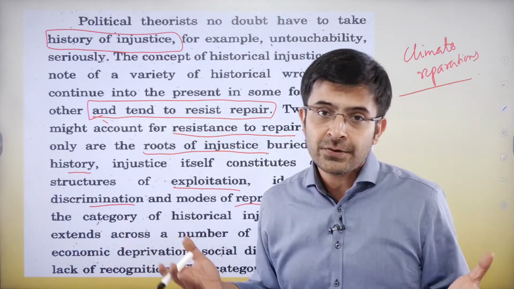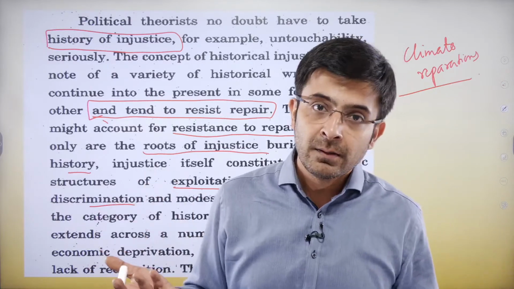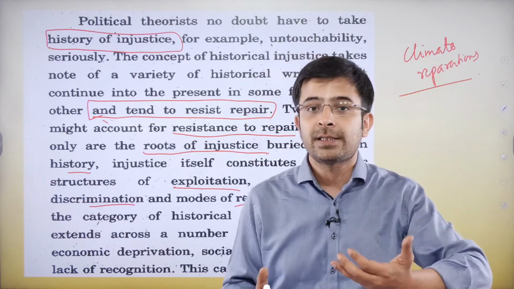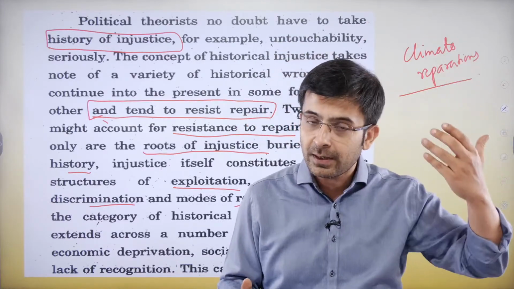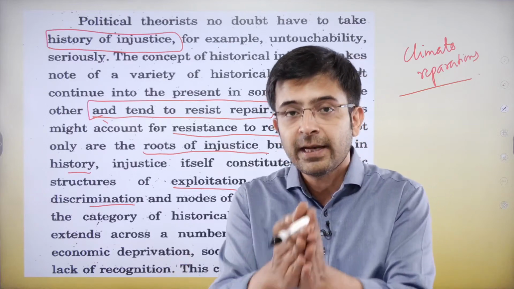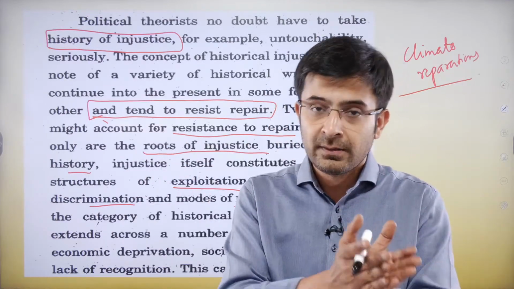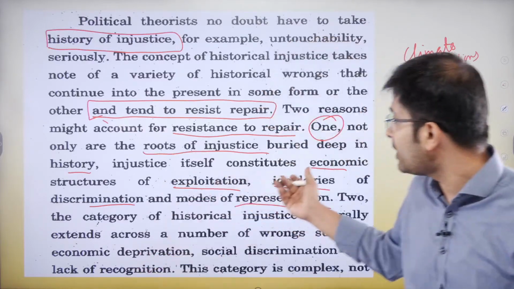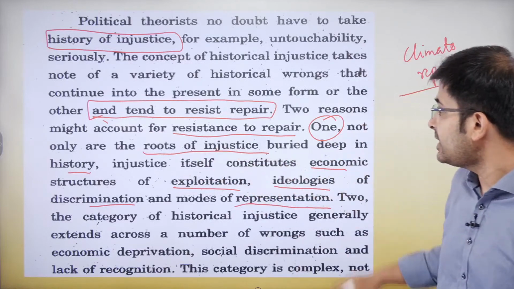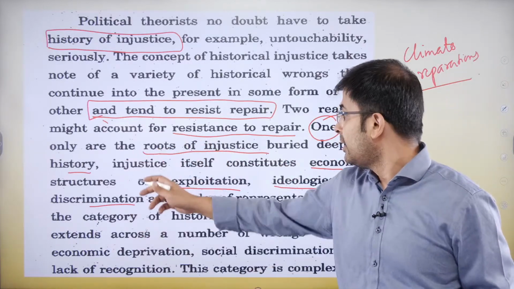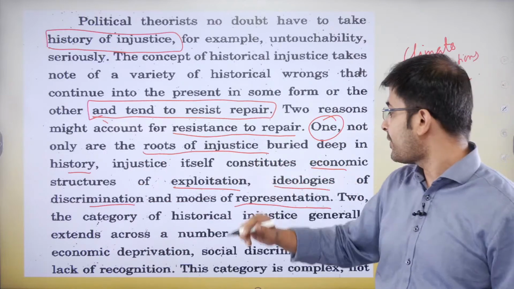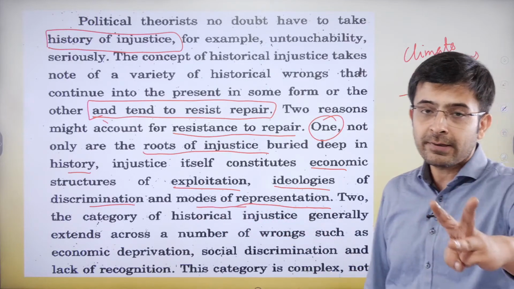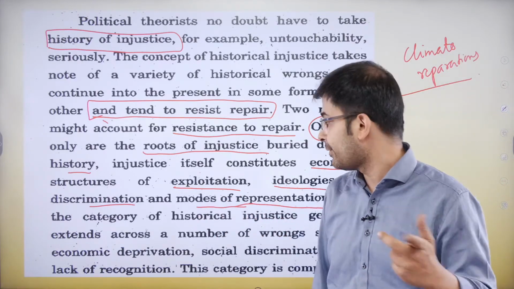You look at the United Nations structure, you don't have a permanent member from, say, Africa. Asia only has one member. So what is this? This is a historical injustice. Something that should have been addressed earlier has not been addressed yet, and there are various facets to it, not just the economic. There is a social facet to it. There is an environmental facet to it. So this is what the author is saying, that the roots of injustice are buried in history. Injustice itself constitutes economic structures, ideological discrimination, and modes of representation. Like I told you, all three are covered in the argument that I just gave you.